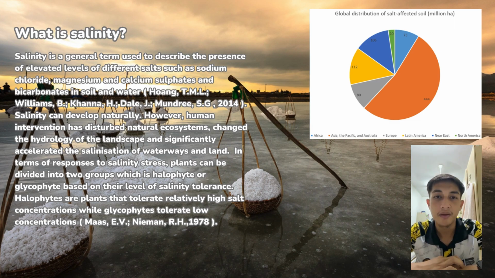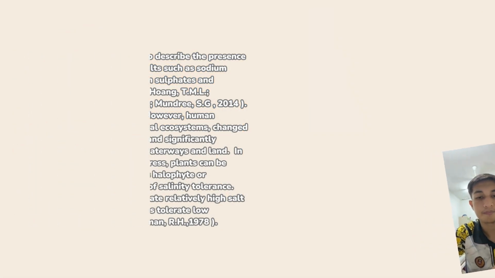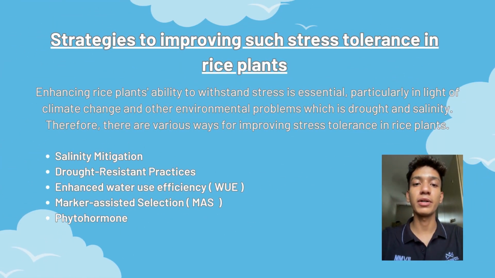Here is the pie chart that shows the global distribution of salt affected soil. So, the biggest salt affected soil is in Asia, the Pacific and Australia, while the smallest salt affected soil is in North America. Let's move to the part of strategies to improve stress tolerance in rice plants.